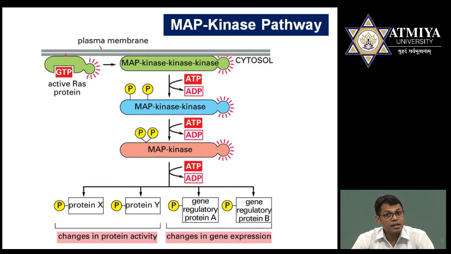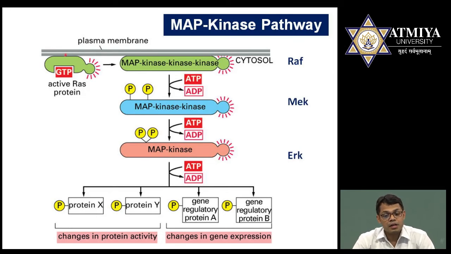Once the MAP kinase kinase kinase is activated, it is responsible for the activation of MAP kinase kinase. Now MAP kinase kinase, that is the double kinase, will activate the single MAP kinase, and this MAP kinase has several functions. It might be responsible for the activation of proteins, or it might be responsible for the activation of gene expression, that is gene regulatory protein. So it might be related either to gene expression or to protein activity.